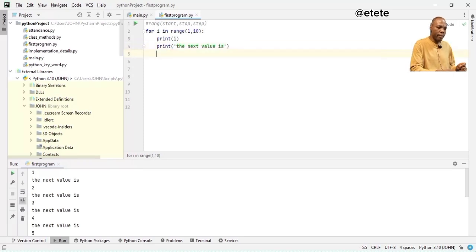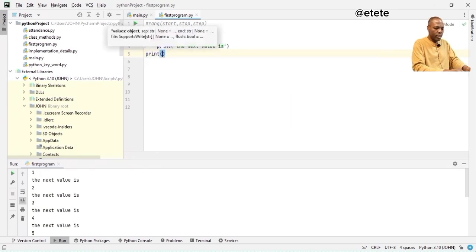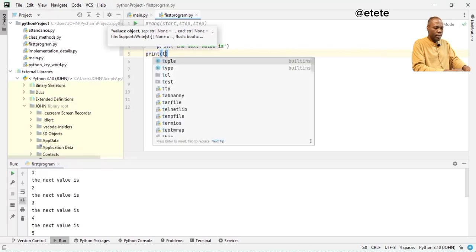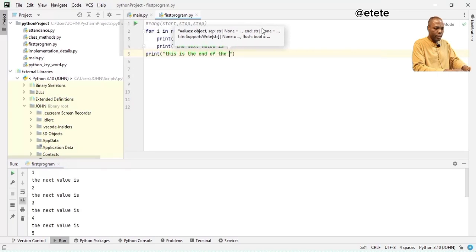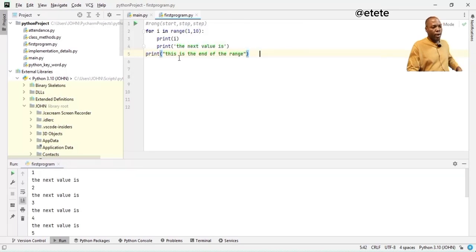If I now come here and I put this here and I say print, this is the end of the range. Now, this one will be printed out after everything must have been printed, because this is a different instruction entirely. It's not in this block.